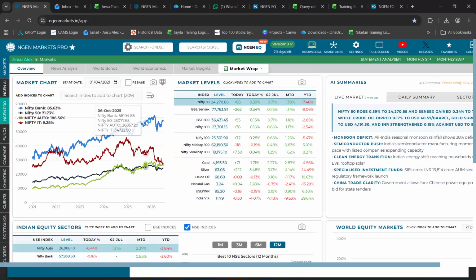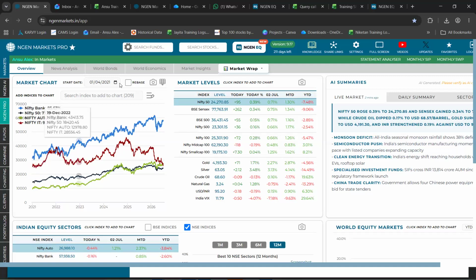It is at the top not because, out of all the benchmarks, it has performed the best. If you see, the best performance in the time period came from Nifty Auto. However, Nifty Auto is not positioned on top. The reason being the starting levels for each of these indices happen to be different. So you can see Nifty Bank is at 31,000, Nifty 50 at 14,000, Nifty Auto at 9,000 approx, and Nifty IT at 25,000.